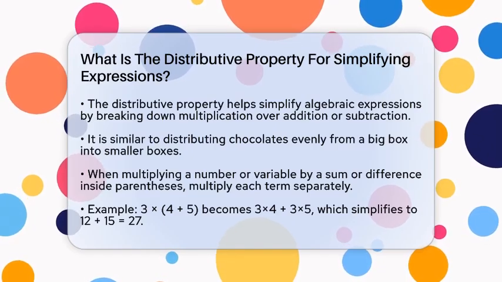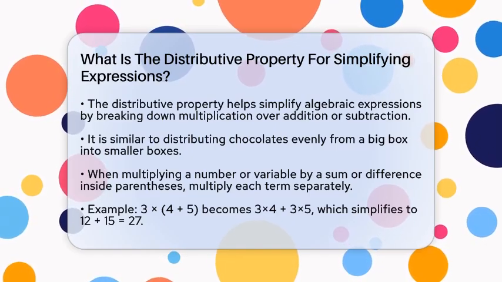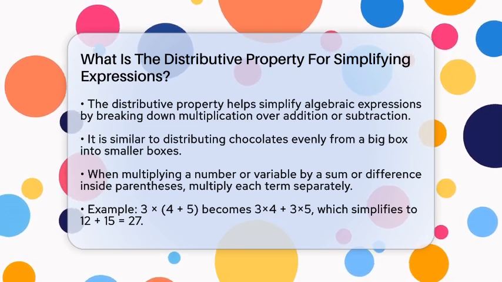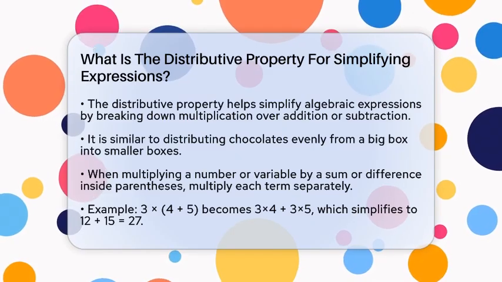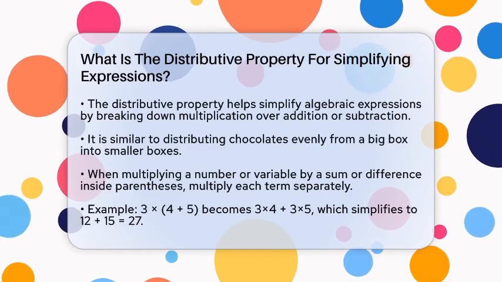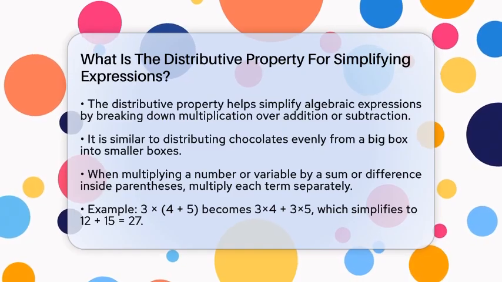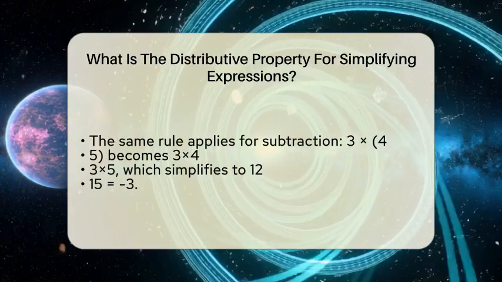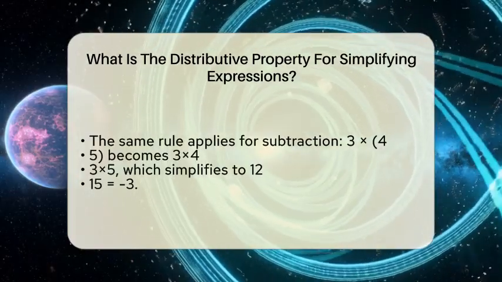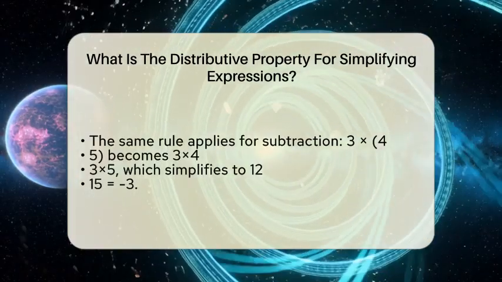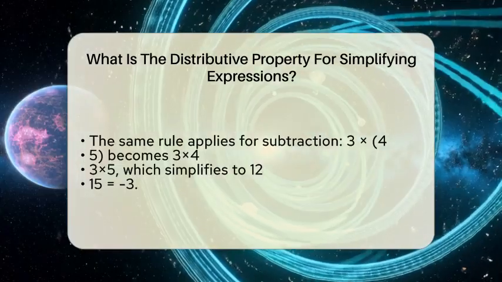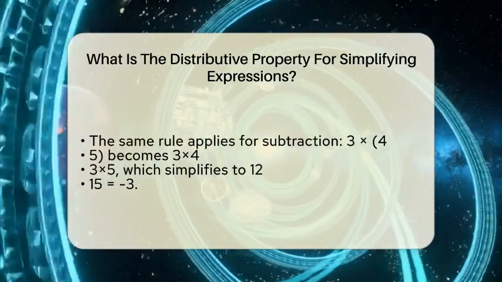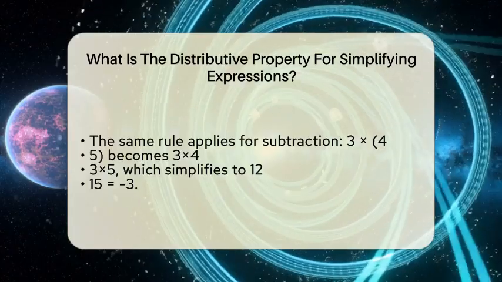The distributive property is a simple rule that says when you multiply a number or a variable by a sum or a difference inside parentheses, you can multiply each term separately and then add or subtract the results. For example, if you see an expression like 3 times the sum of 4 and 5, instead of adding 4 and 5 first, you can multiply 3 by 4 and 3 by 5 separately. Then, you add those two products together. So, 3 times 4 plus 3 times 5 equals 12 plus 15, which equals 27.